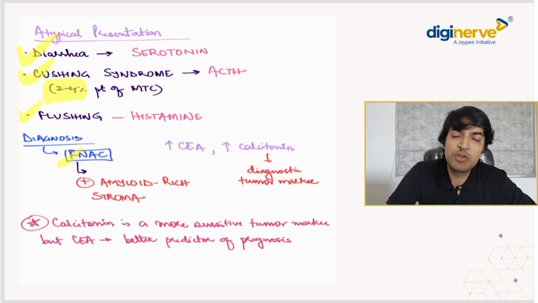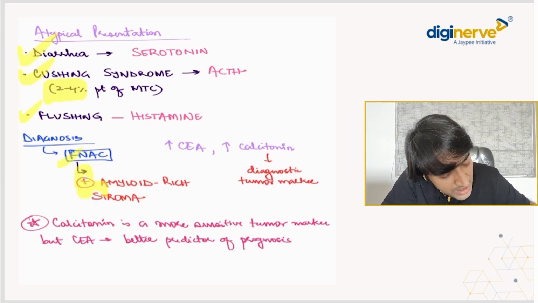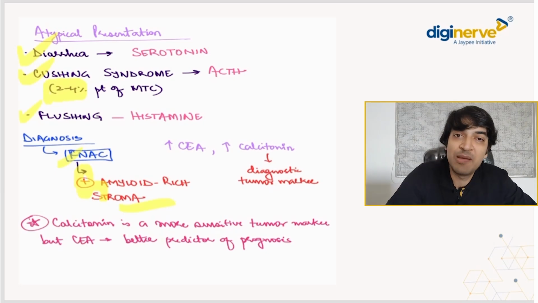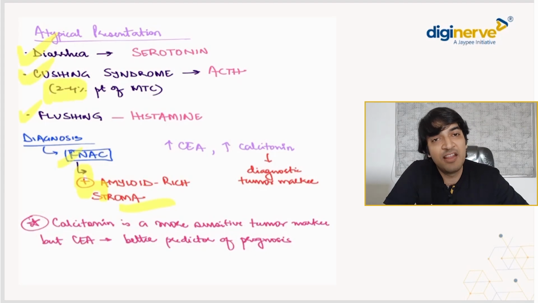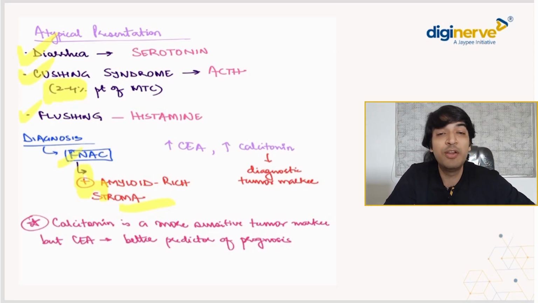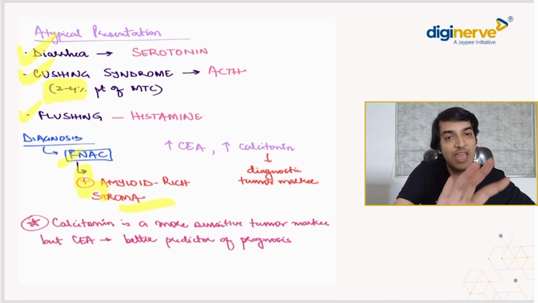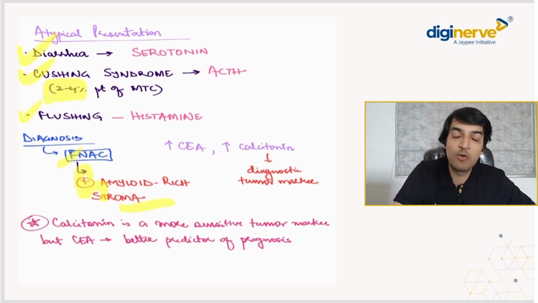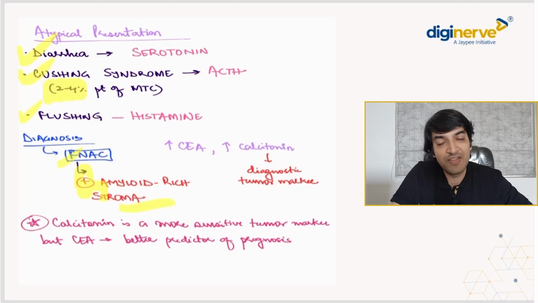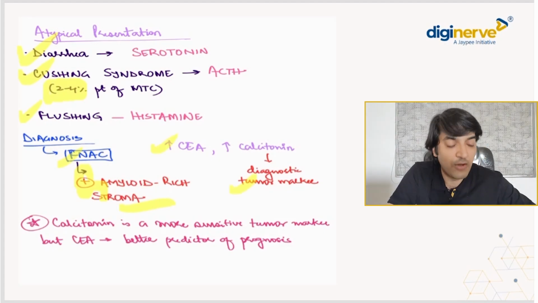Now, diagnosis कैसे करते हैं? FNAC we know is investigation. FNAC करोगे तो क्या मिलेगा आपको? Amyloid rich stroma. तो अगर थायराइड में आपको कहीं पर भी amyloid rich stroma मिल रहा है, आंख बंद करके you have to mark the answer as medullary thyroid cancer. ठीक है, generally आपके लेवल पे वो आपको confuse करने की कोशिश नहीं करेगा, but अगर नहीं दिया है, साथ में neuroendocrine markers दिए हैं, then also you have to think about medullary thyroid cancer. तो एक तो amyloid stroma हो गया FNAC पे आप जब देखोगे, दूसरा आपको tumor markers देखने obviously. So calcitonin is a diagnostic tumor marker and prognosis के लिए हम CEA को use करते हैं,